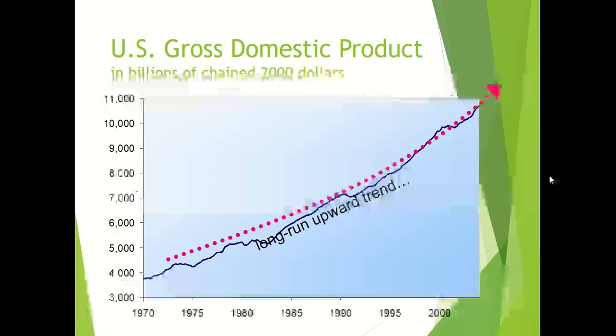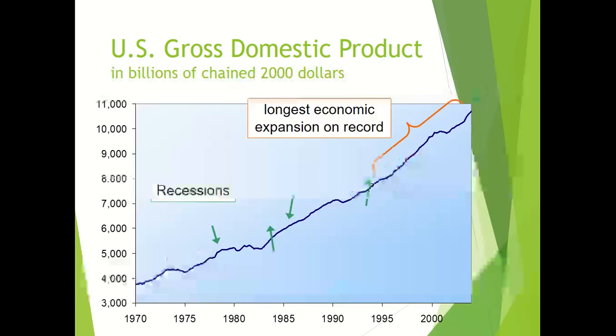Just for example, there is a graph of US gross domestic product. It shows the positive trend here. Although there are few periods in which there is little recession, such as in 1975, 1980, 1984, then there is a continuous increase in the growth of US economy.